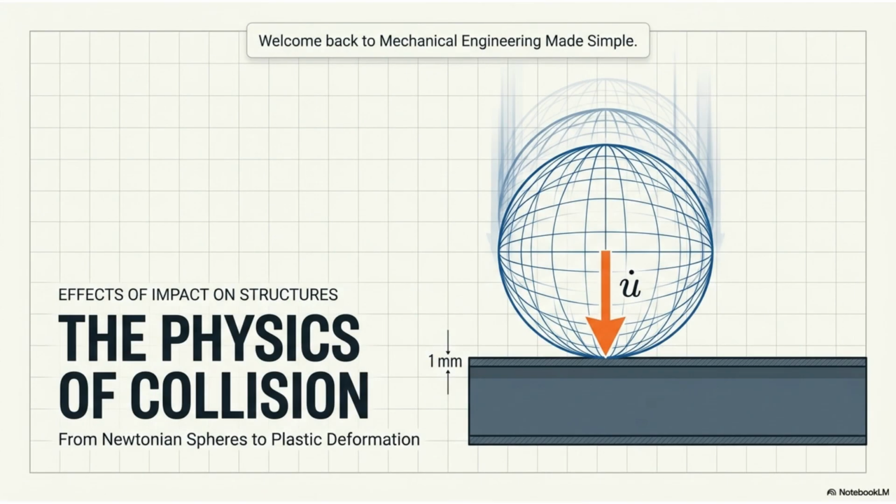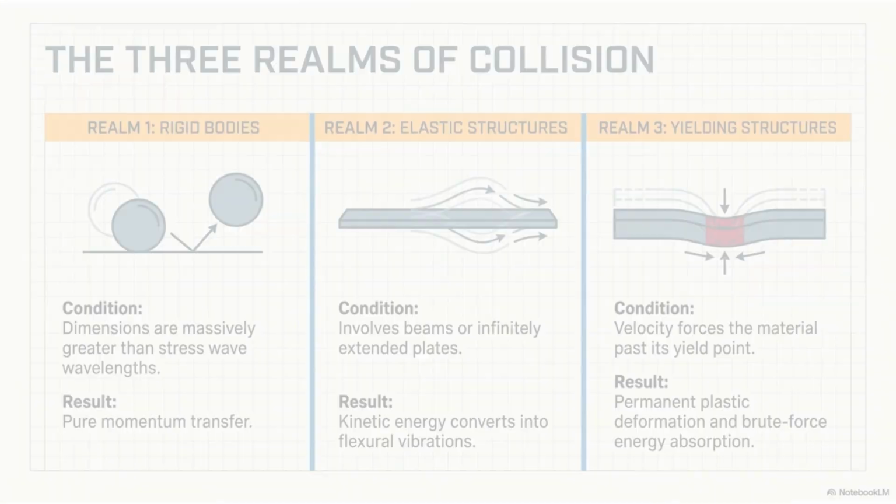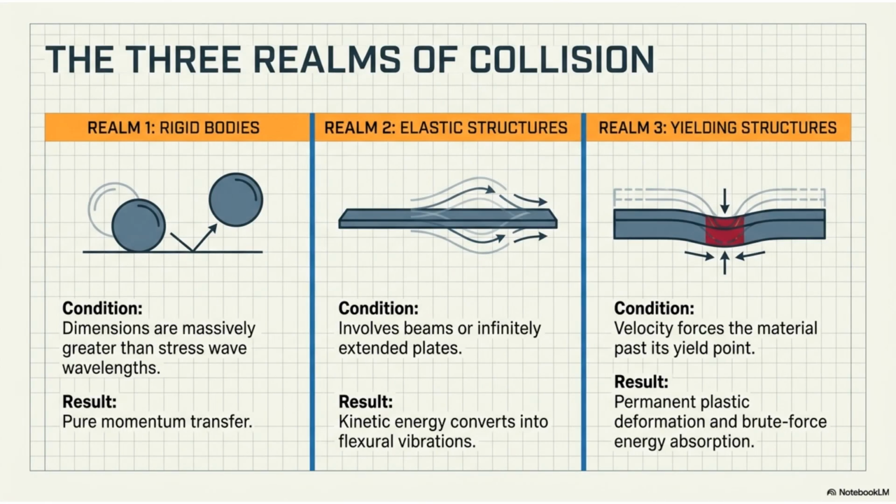This video explores the physics of collision and the effects of impact on structures, from Newtonian spheres to plastic deformation. We can categorize collisions into three realms. Realm 1 involves rigid bodies with pure momentum transfer. Realm 2 involves elastic structures where kinetic energy converts to flexural vibrations. Realm 3 involves yielding structures, leading to permanent plastic deformation.